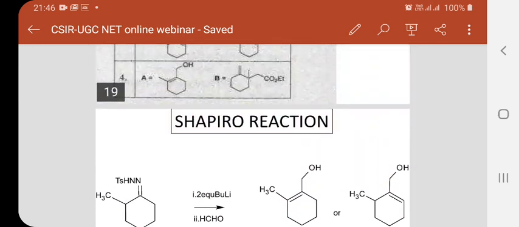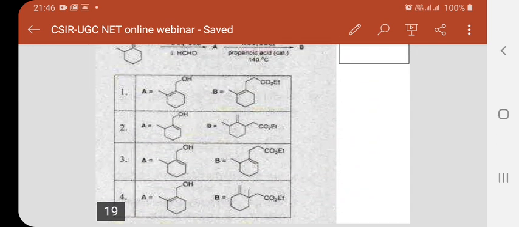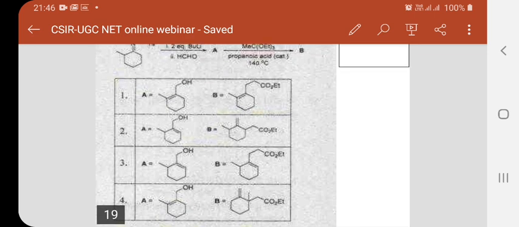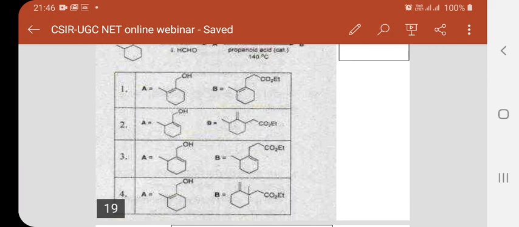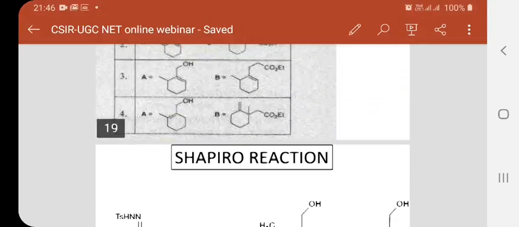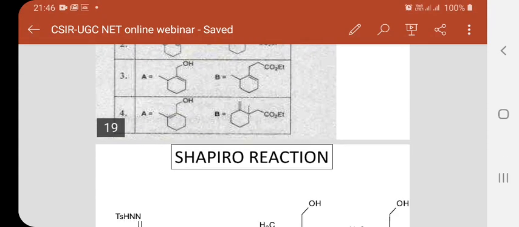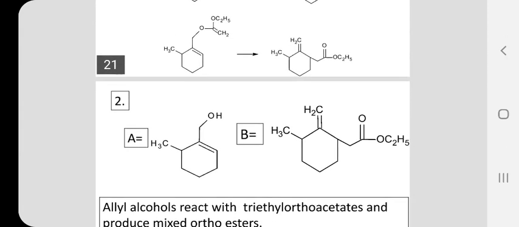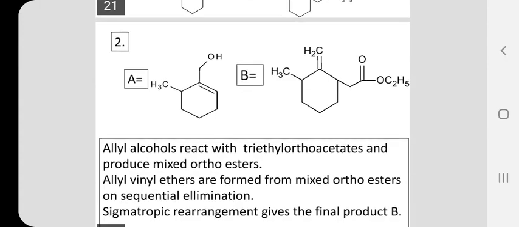Now if you look at the alternatives, among the correct alternatives that we have chosen, 2 and 3, look at choice number 2. The product B is a rearranged one, and look at choice number 3. The product B is not rearranged. So the answer is 2 for this question. This reaction is a combination of 2 reactions, namely Shapiro reaction and orthoester Claisen rearrangement. See, you can imagine the depth of your preparation from this question. Answer for this question is choice number 2.